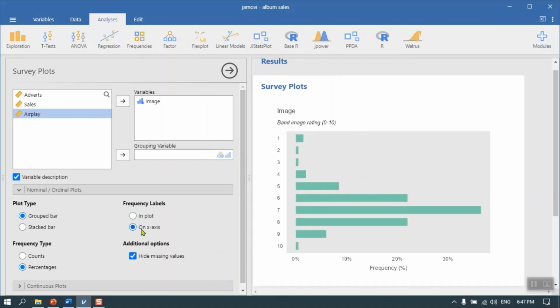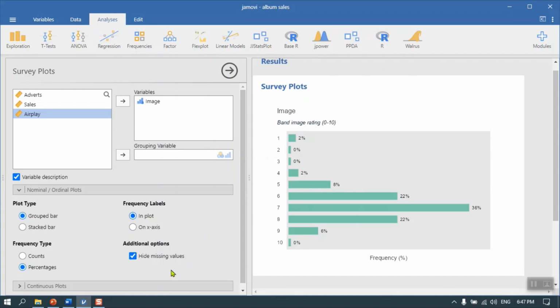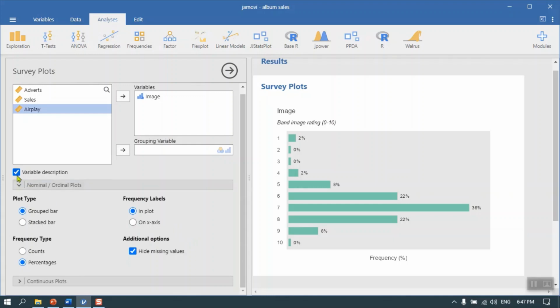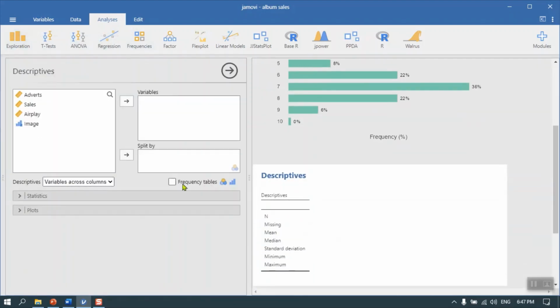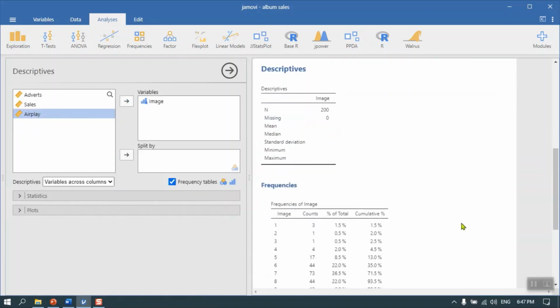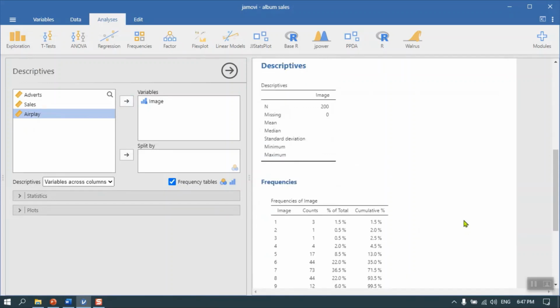We can turn it around as well so that we have it on the x-axis, or we can put it within the plot itself. There's not a lot to see here, except the distribution of it in that manner. Another thing we can do is go to exploratory, do descriptives, and basically do a frequency table.